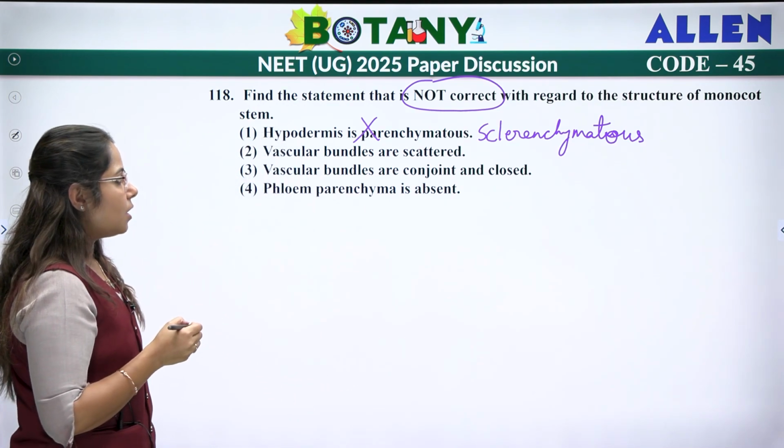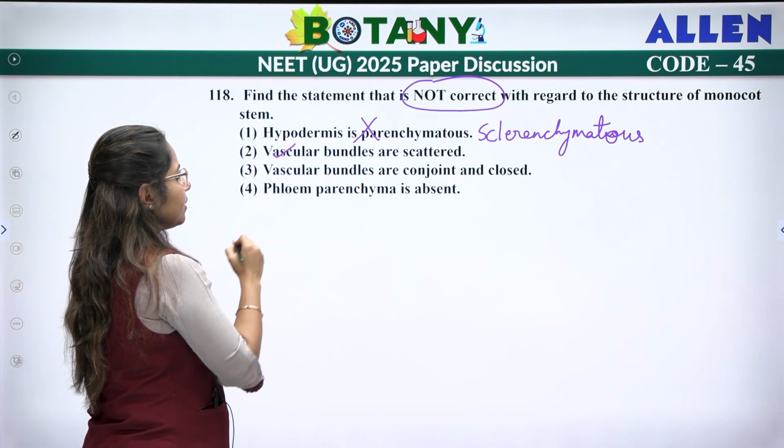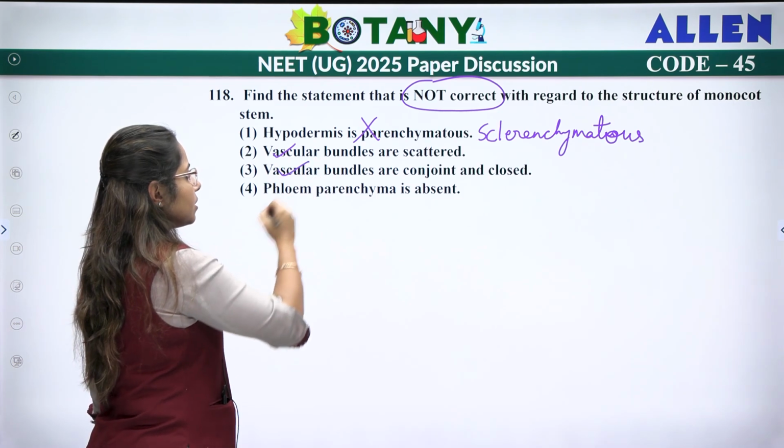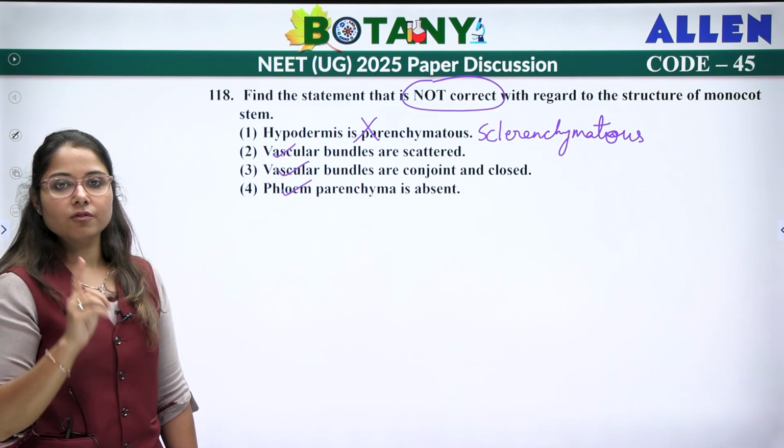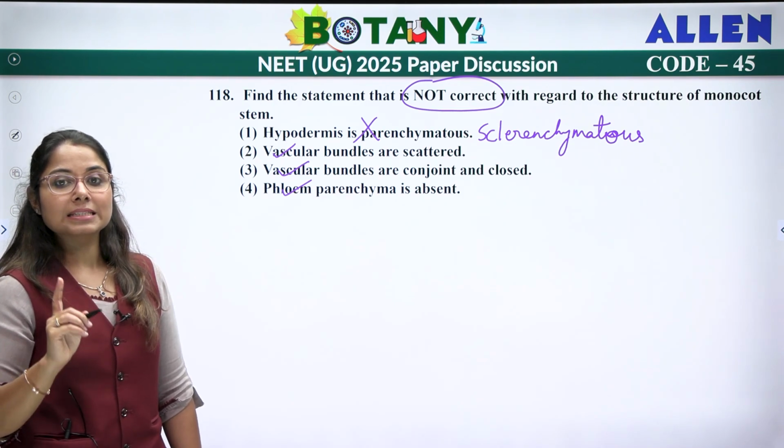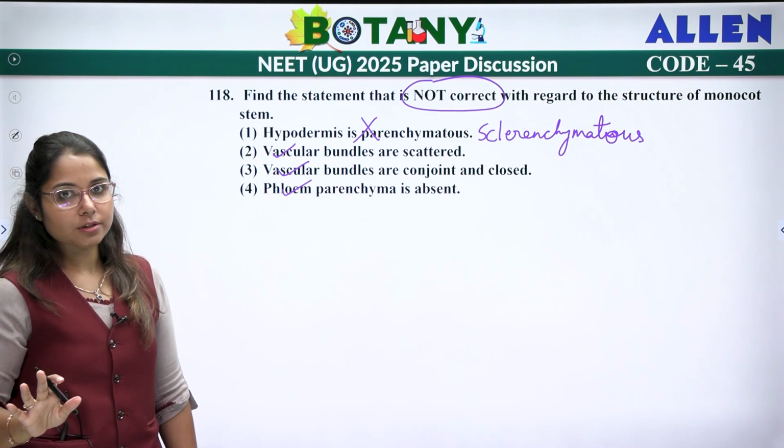So this is a wrong statement. Vascular bundle scattered is correct. Vascular bundle conjoined and closed, that is correct. Phloem parenchyma is absent, that is also correct. So which is not correct? The first statement. Hypodermis is sclerenchymatous, not parenchymatous, right?